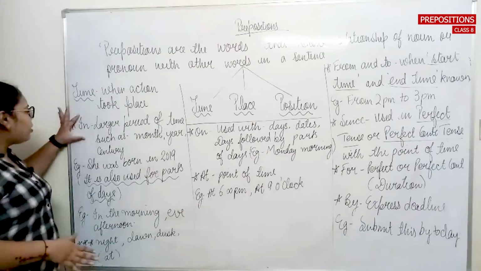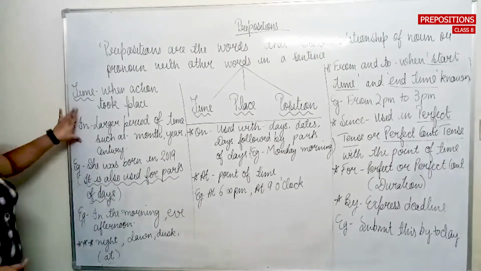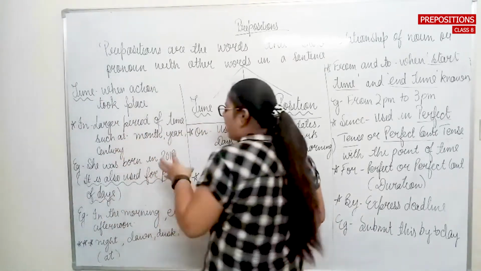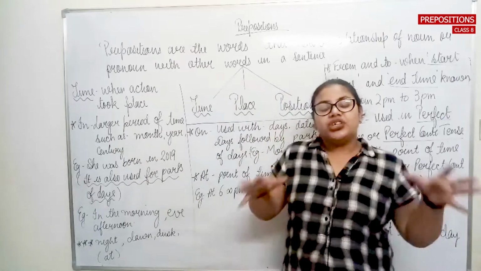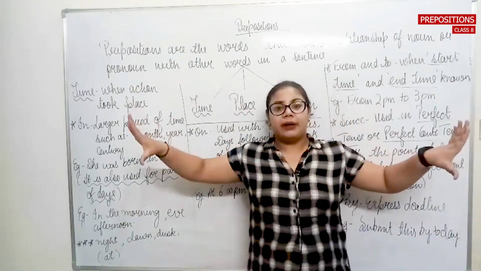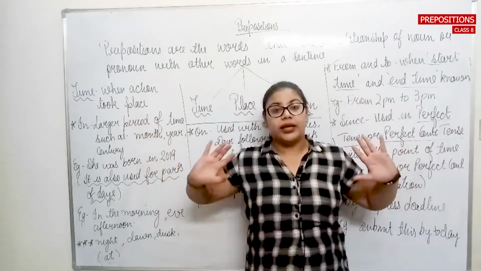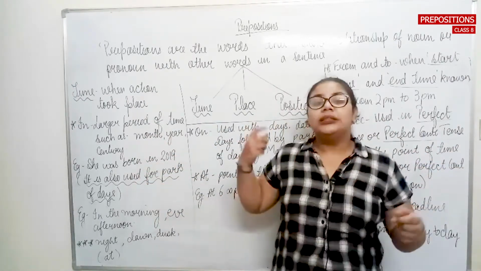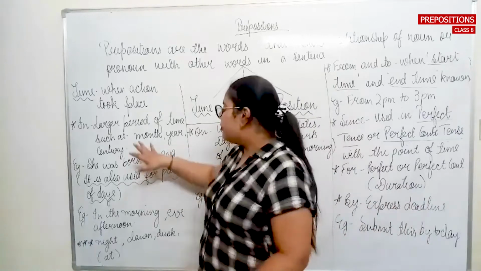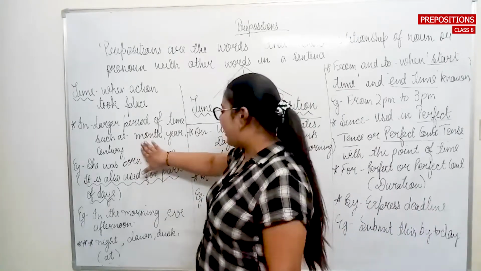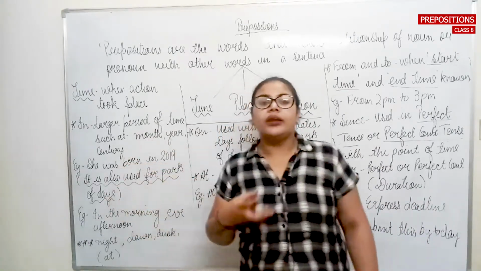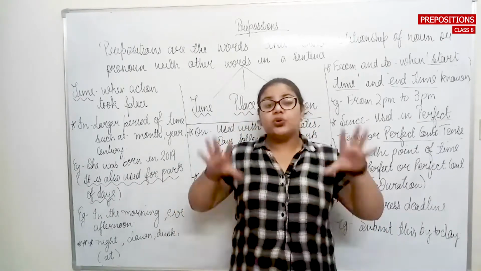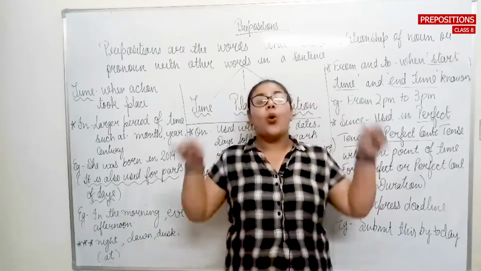So first we will talk about the preposition in. In is used for the larger period of time such as month, year or century. जब भी हम बड़े पीरियड की बात करते हैं, लॉन्ग पीरियड की बात करते हैं, लार्ज पीरियड की बात करते हैं, we need to talk about the preposition in. How? For example, अगर मैं month की बात करूं, she was born in the month of May. Okay, so May की बात करें, so I am talking about the whole month.